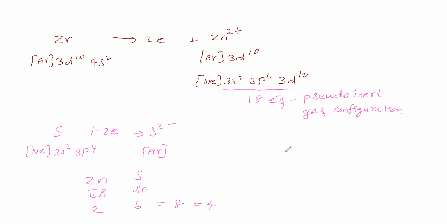So for semiconductors, another type of example is group 12 plus group 16. Understand that a group 12 element and a group 16 element combine to form compounds. Those compounds have semiconducting ability because of average valency 4. So next we will take group 13.